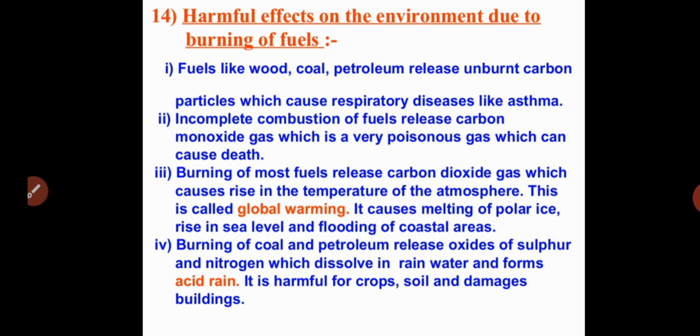Next, coming to harmful effects on the environment due to burning of fuels. Different types of fuels, we already discussed: solid, liquid and gaseous fuels. What happens? We burn the particular fuels in the environment. So during combustion of fuels, it may be petrol, diesel, kerosene, whatever it is, finally that causes pollution to the environment. Harmful effects on the environment due to burning of fuels. Let's know one by one.